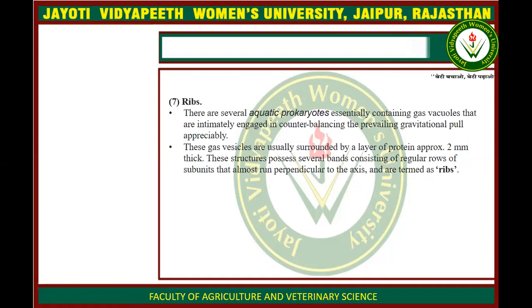Okay, this structure contains several bands consisting of regular rows of subunits that run almost perpendicular to the axis, which are termed ribs. These ribs are also cellular reserve materials which help bacteria in the storage of food.